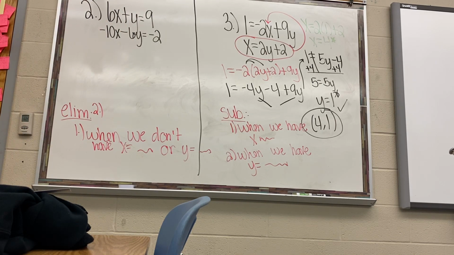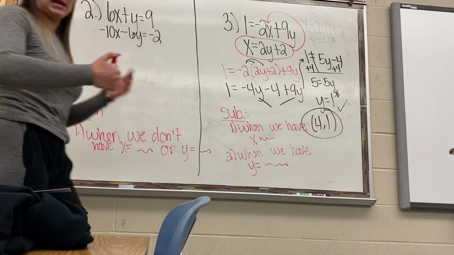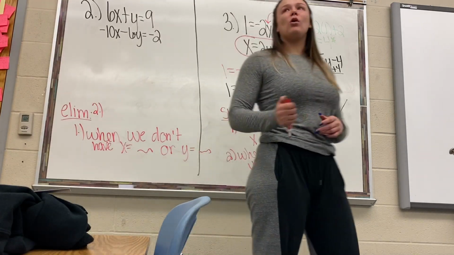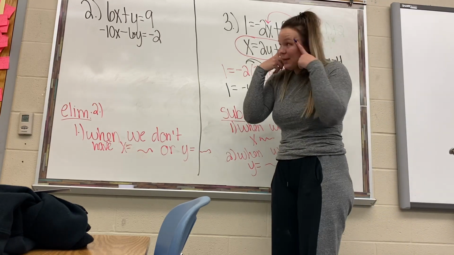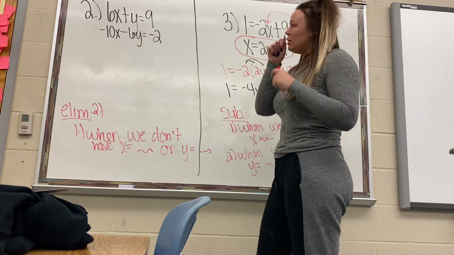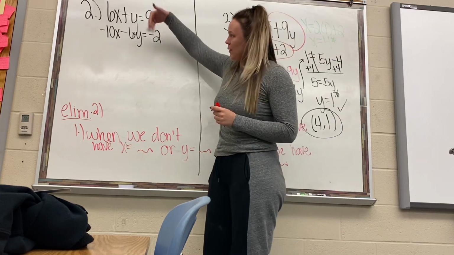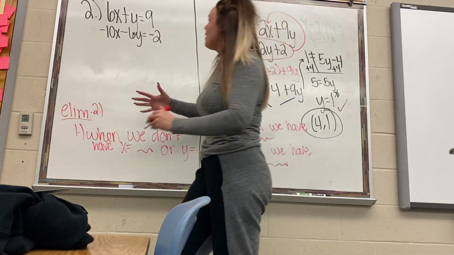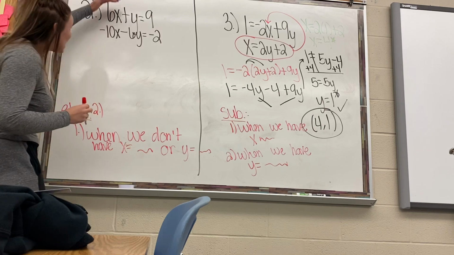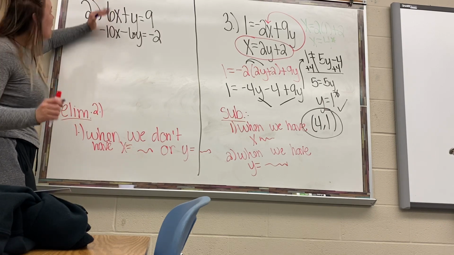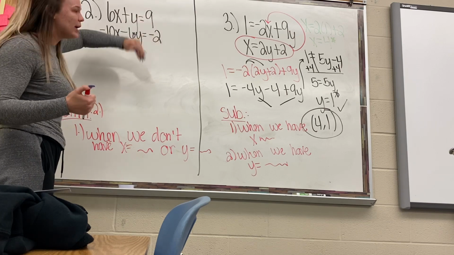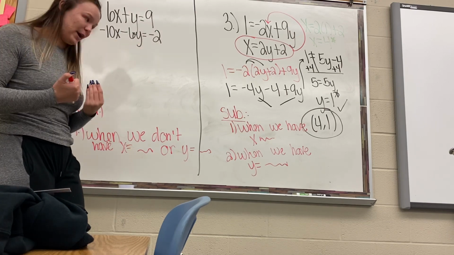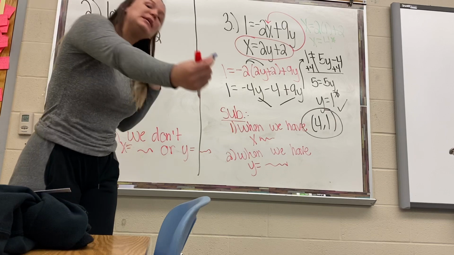So I'm hoping that you all are thinking up and down, right? It's more of an up and down process. So thinking about that, let's just look up and down this equation. Up and down this equation, we have the x's lined up and down. Great. We have the y's lined up and down. And we also have the regular numbers lined up and down. So that's why it goes a little bit deeper than that, you all.